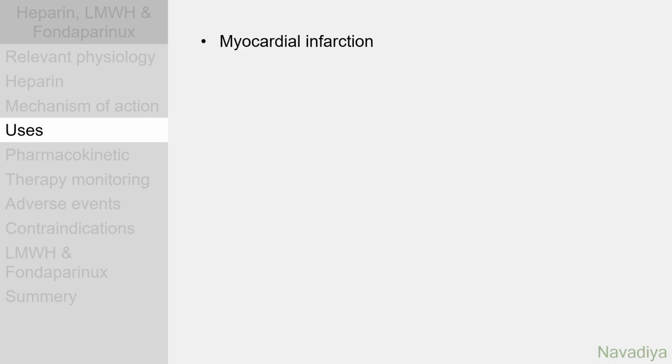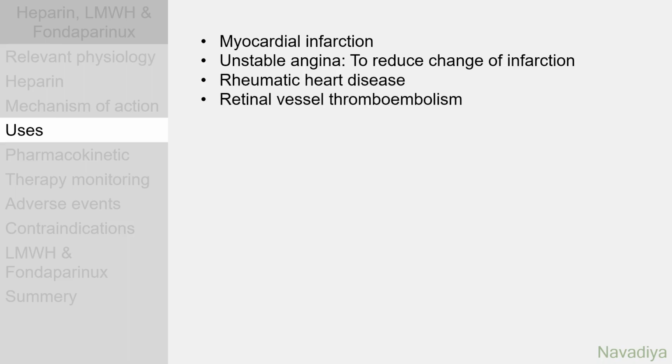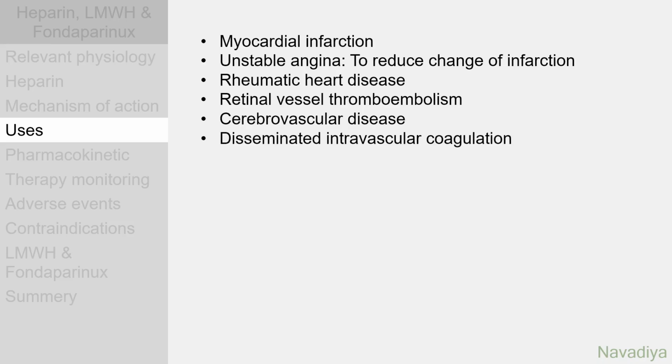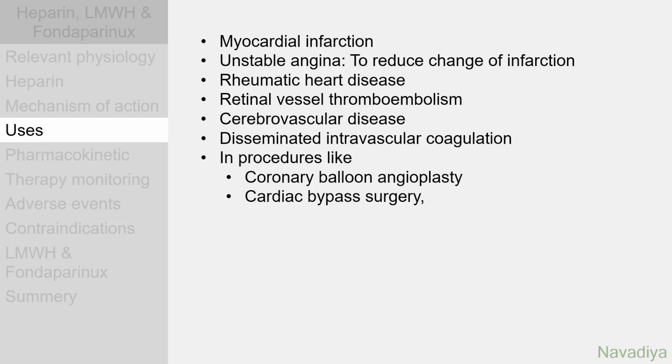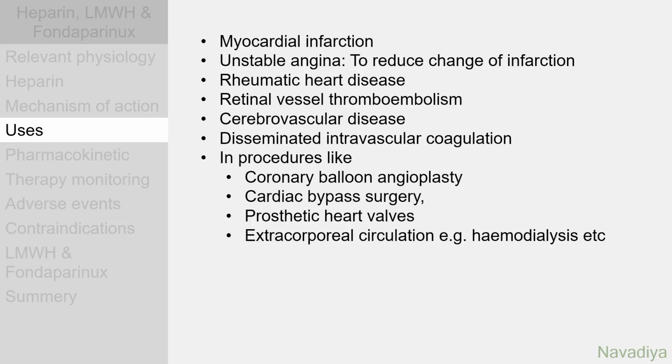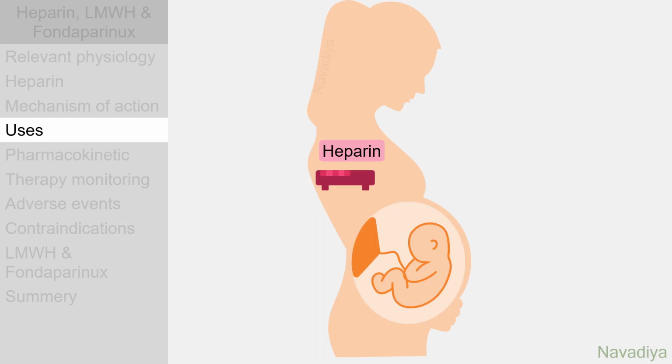They are also used in myocardial infarction, in unstable angina to reduce chance of infarction, rheumatic heart disease, retinal vessel thromboembolism, cardiovascular disease, disseminated intravascular coagulation, and in procedures like coronary balloon angioplasty, cardiac bypass surgery, prosthetic heart valves, extracorporeal circulation like hemodialysis, etc. Heparin molecules are large and highly ionized, so they do not cross the placenta. So heparin is preferred in pregnancy.